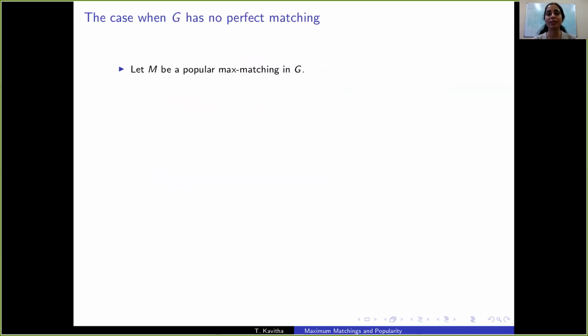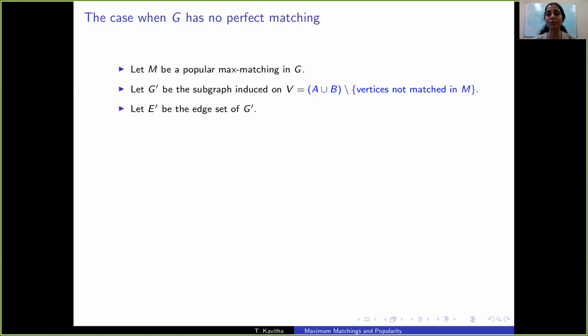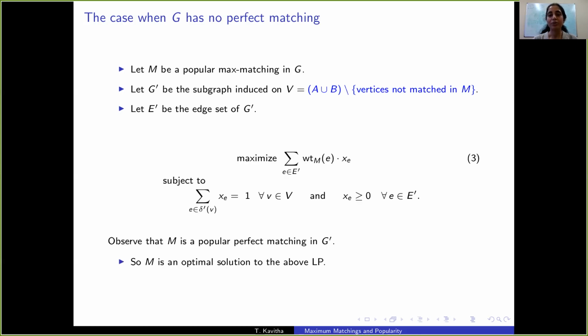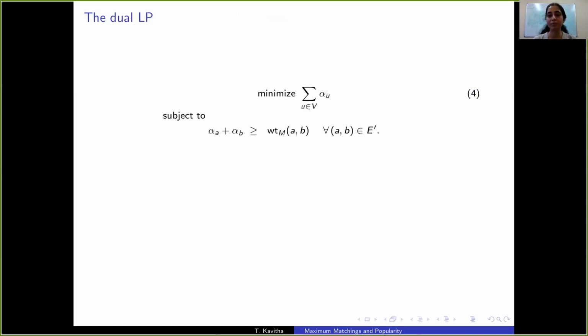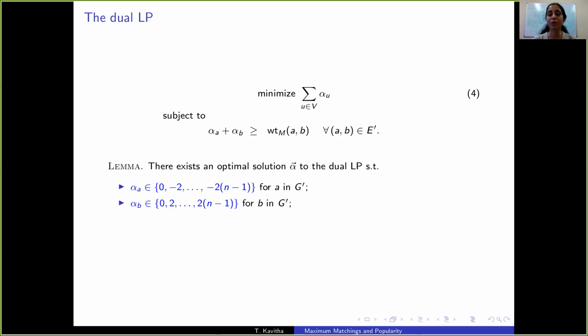So let's look at the general case now. G need not have a perfect matching. So let M be a popular max matching in G, and let's look at the subgraph induced on vertices matched in M. So let's delete all vertices left unmatched in M and look at the subgraph induced on the remaining set of vertices. M is a popular perfect matching in the subgraph. So M is an optimal solution to the above LP, the max weight perfect matching LP. We're familiar with this LP, and we're familiar with its dual LP also. And we also know that there is an optimal solution to this dual LP with these nice properties.